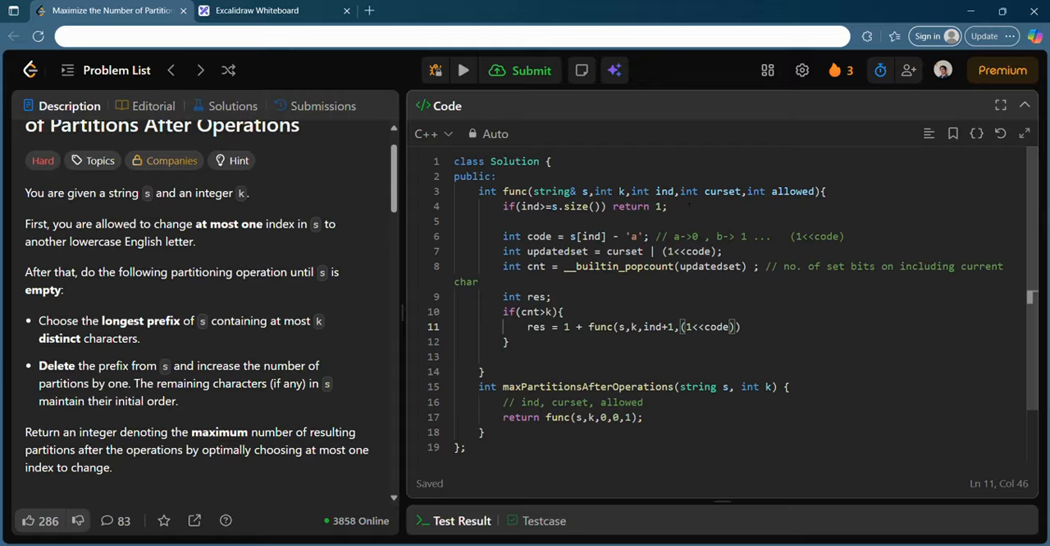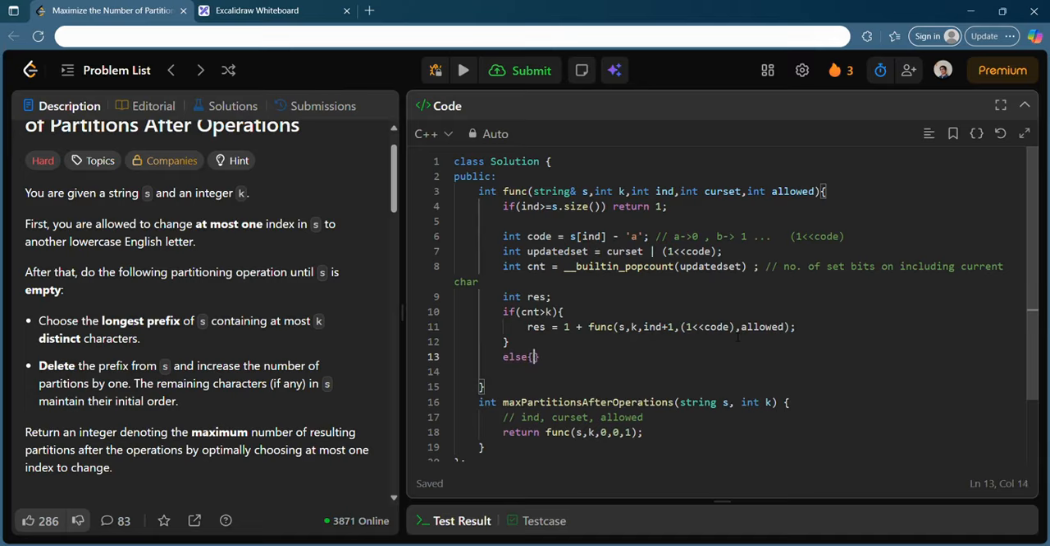Earlier a mask contained some number of distinct characters, but now it has exceeded k. I want to reset my mask, and I want to start from the current element. The current element is nothing but code. I cannot take the current element into the old mask, so I have to start from that. And you see, my allowed will be as it is. No problem with that, right?